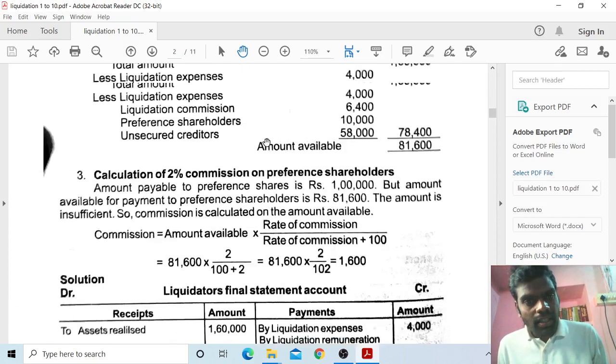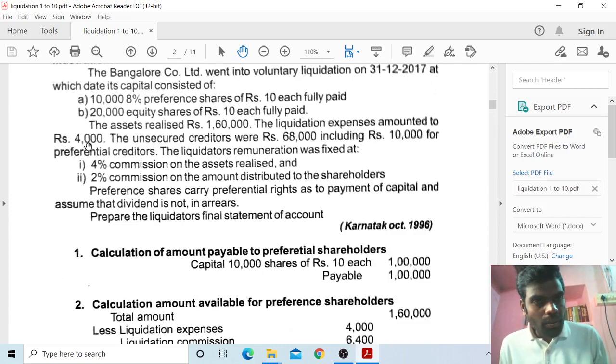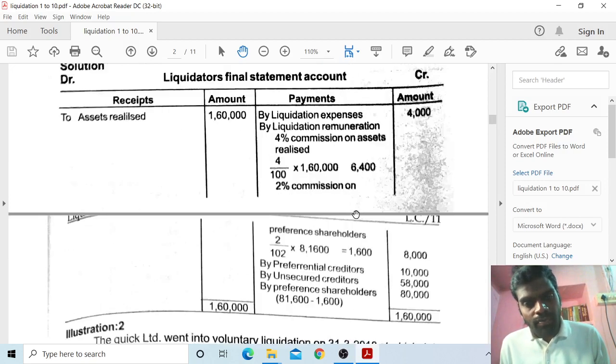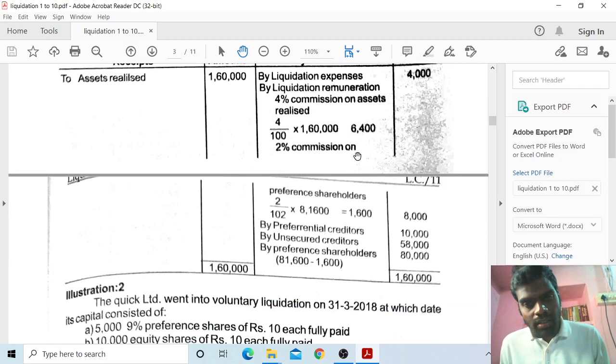Next, as given in the problem, 4,000 is the liquidation expenses. The payments are made in order of preference, so first you give liquidation expenses 4,000. Then 1,60,000 minus 4,000. Next, liquidator's remuneration: 4% commission on assets realized is 6,400, and the 2% commission on preference shareholders is pending; we will see it afterwards.